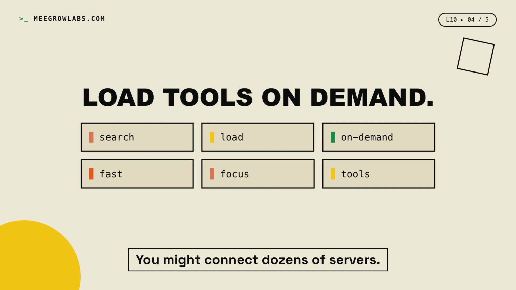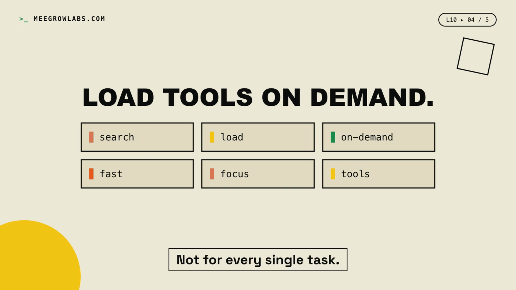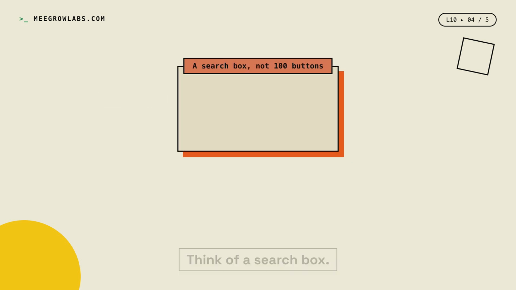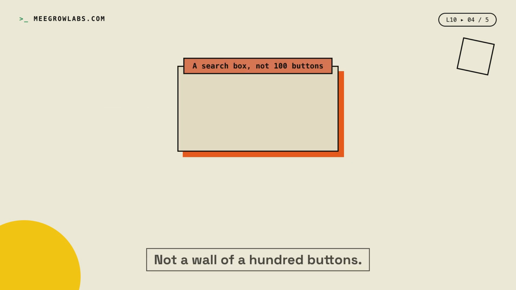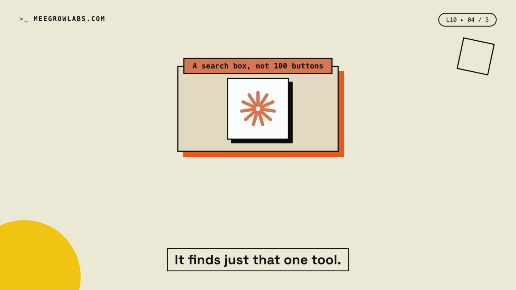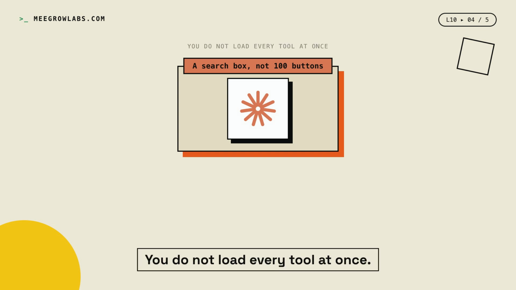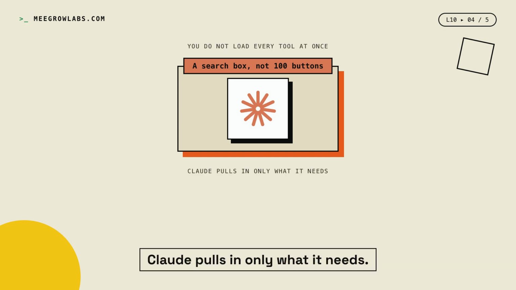You might connect dozens of servers. Each one brings many tools. Claude does not need them all, not for every single task, so it does not load them all. Think of a search box, not a wall of 100 buttons. You search for what you need, it finds just that one tool. You do not load every tool at once. Claude pulls in only what it needs.